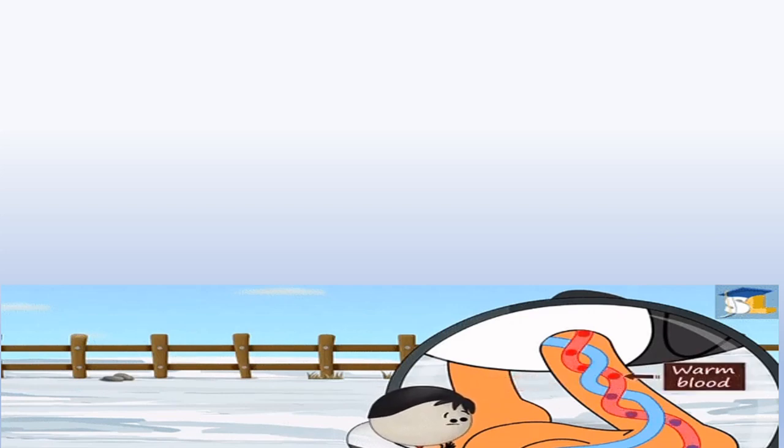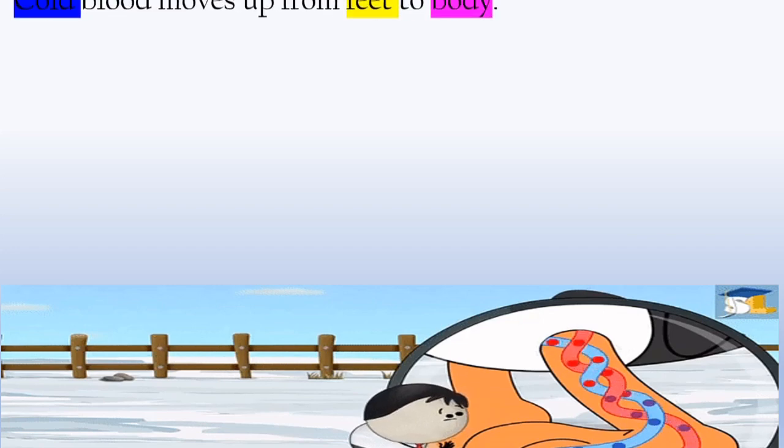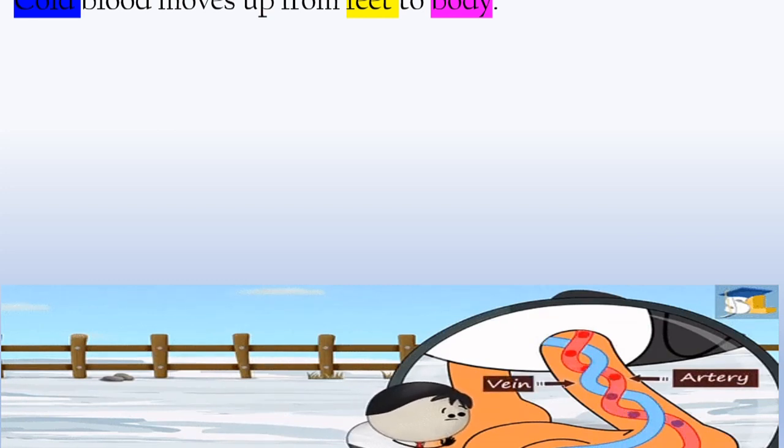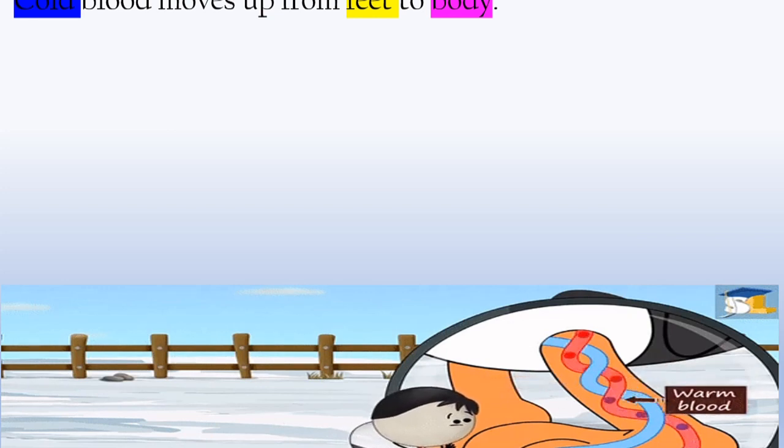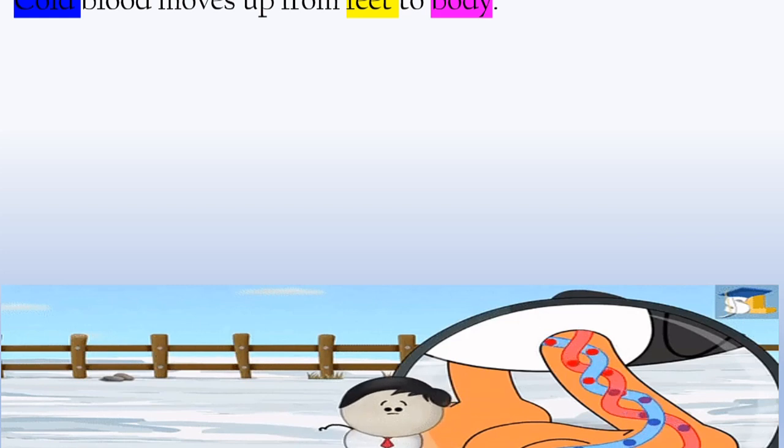Warm blood vessels come down from the body to the feet, and cold blood vessels move up from the feet to the body. When warm blood vessels weave around cold blood vessels, heat transfers from hot to cold. So the penguin's feet stay warm.